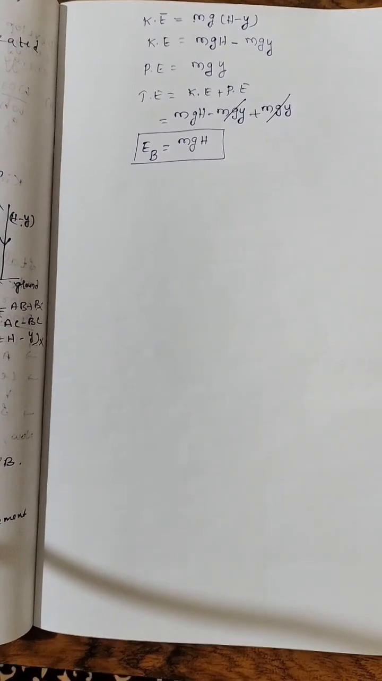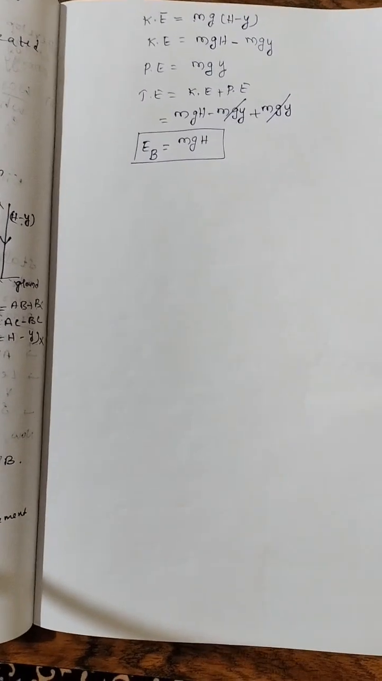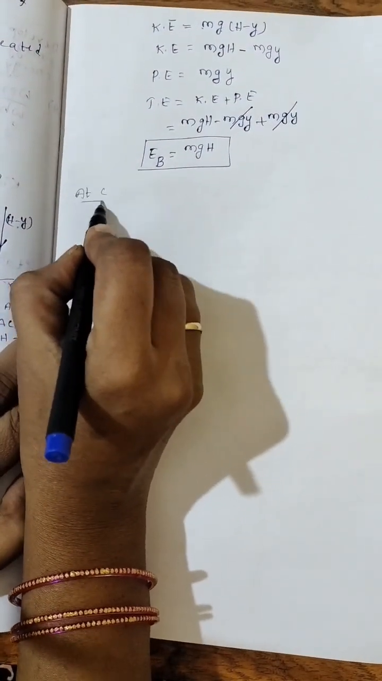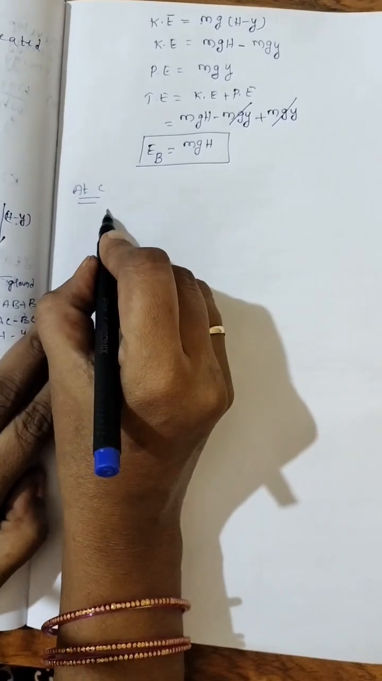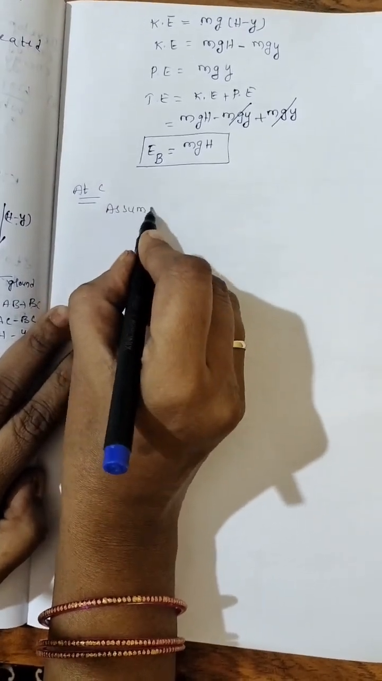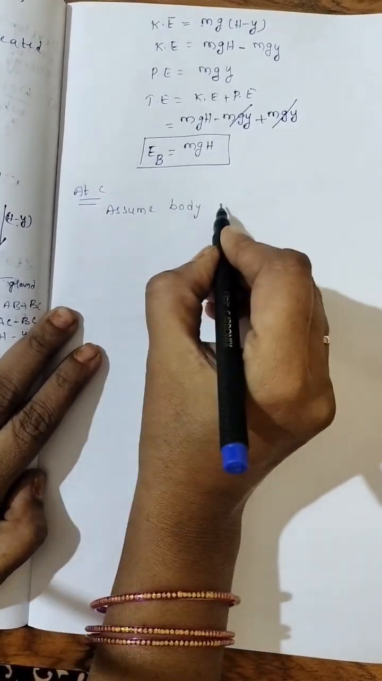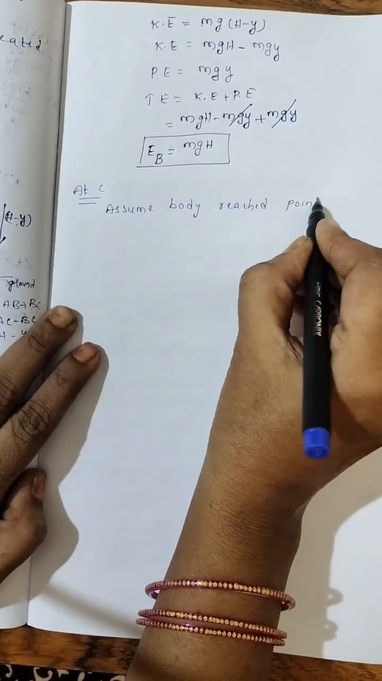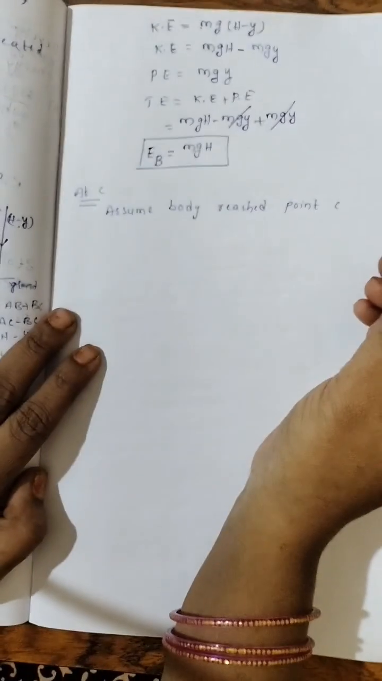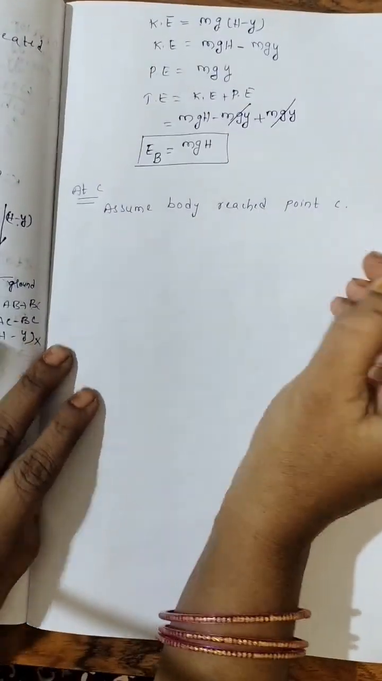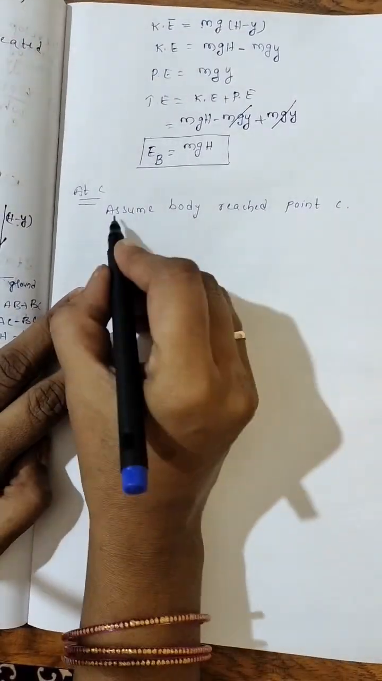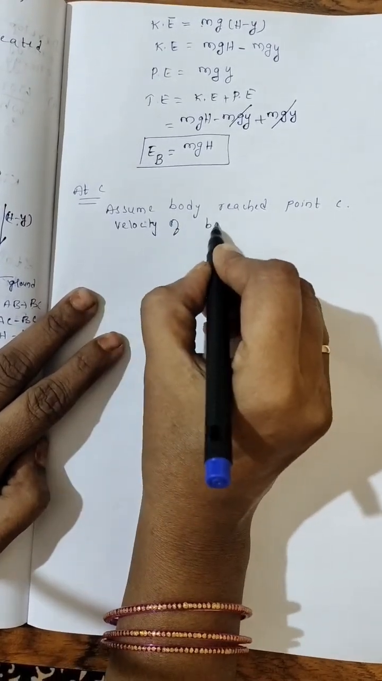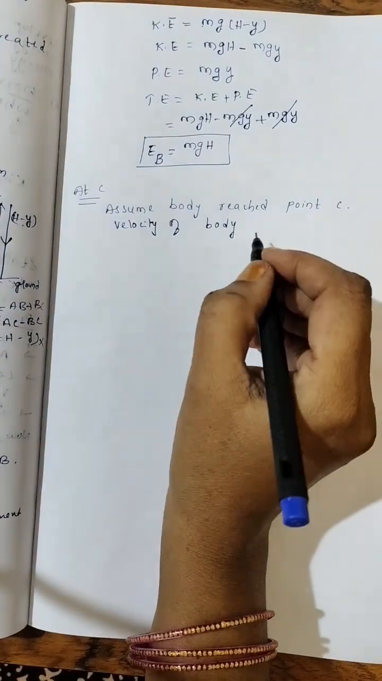Now this is at point B. Clear? Right? It is an easy mathematical part. No need of worrying. Now let's go to point C. So assume the body reached point C. Right? Point C. Now next, the velocity of the body while reaching from A to C.